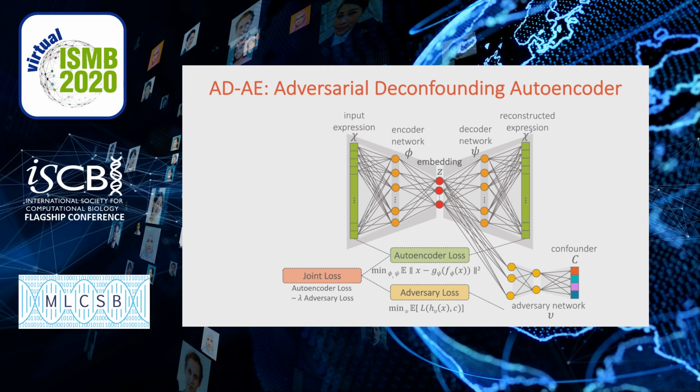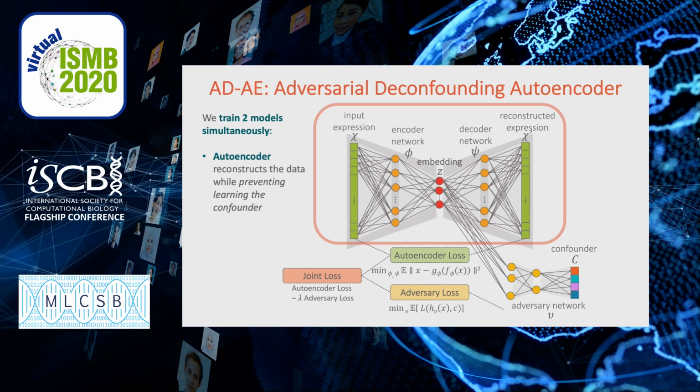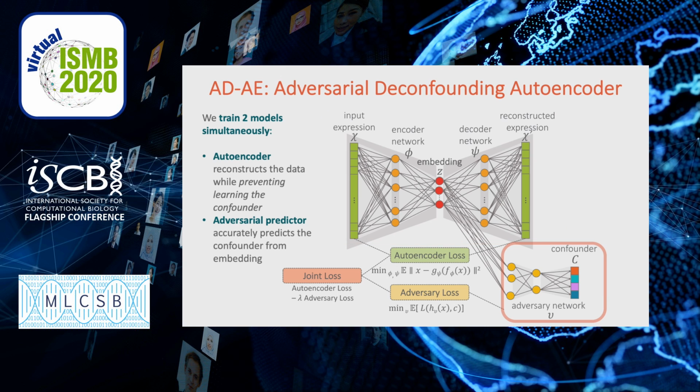ADAE is an extension of autoencoders and it consists of two networks. The first one is an autoencoder that is optimized to generate an embedding that can reconstruct the original input. And the second one is an adversarial network that takes the embedding generated by this autoencoder as input and tries to predict the confounder. And our goal is to learn an embedding that can encode as much information as possible while not encoding any confounding signal.